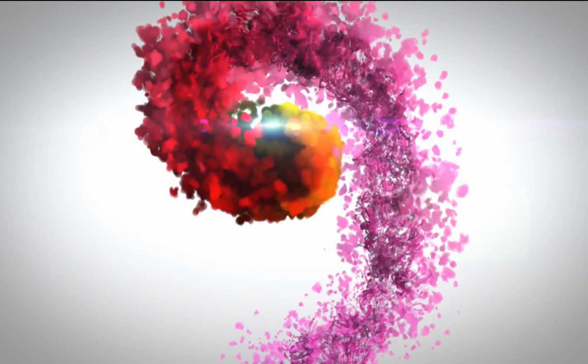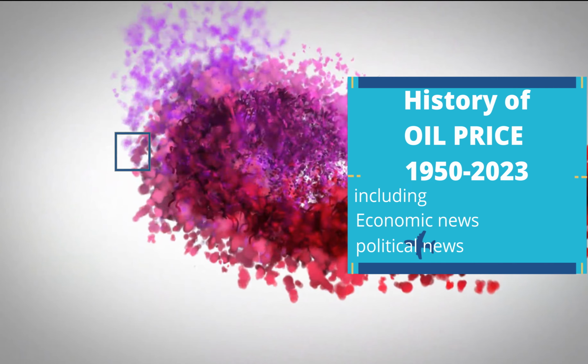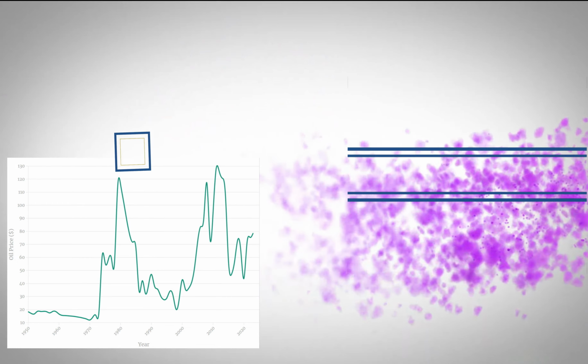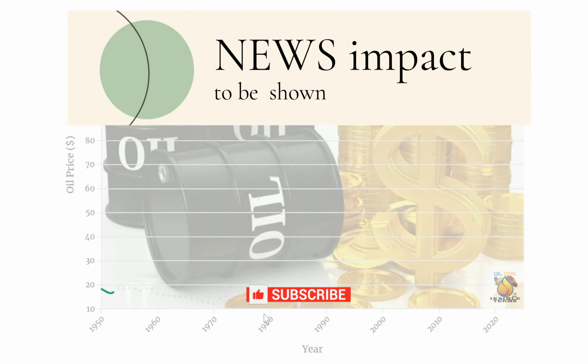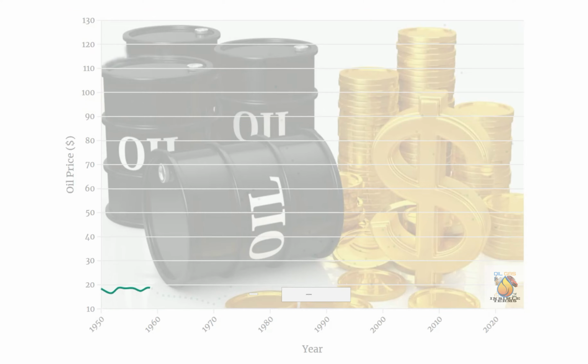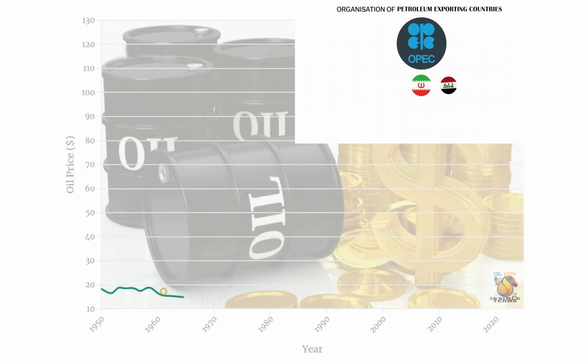This video is about oil price change with reference to global political and economic events from 1950 to 2023. The influence of only significant events will be shown on the diagram. Oil prices were relatively stable until the 1970s amid the US oil companies' continued dominance of global crude markets and due to plentiful US oil reserves.